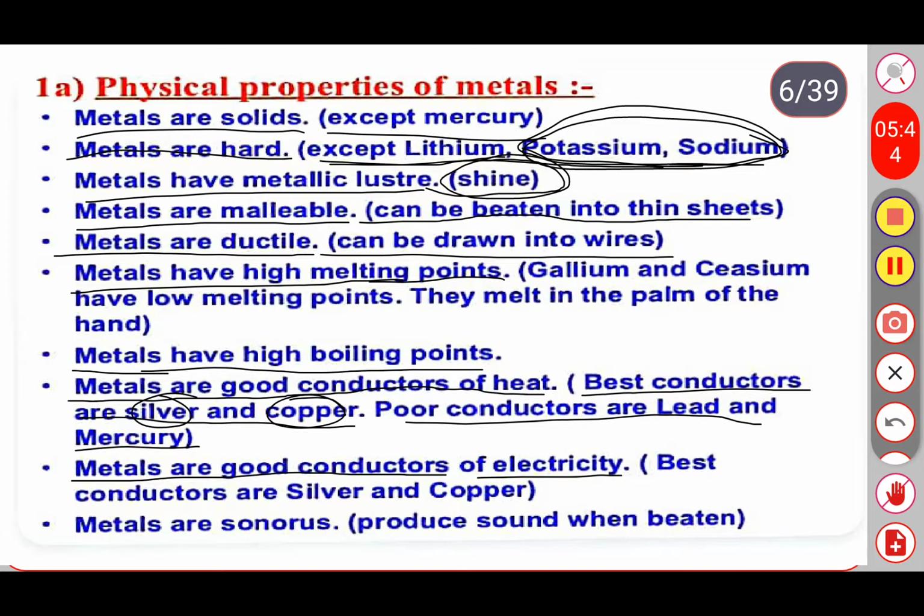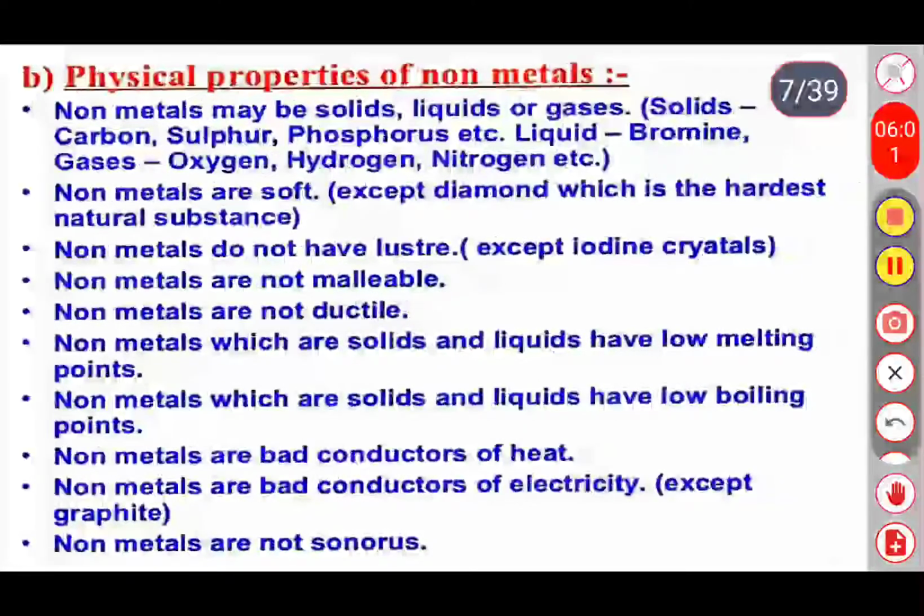The good conductors of electricity are silver and copper. And the last physical property of metals is that metals are sonorous. Sonorous means they produce sound when beaten. So these are some of the physical properties of metals.